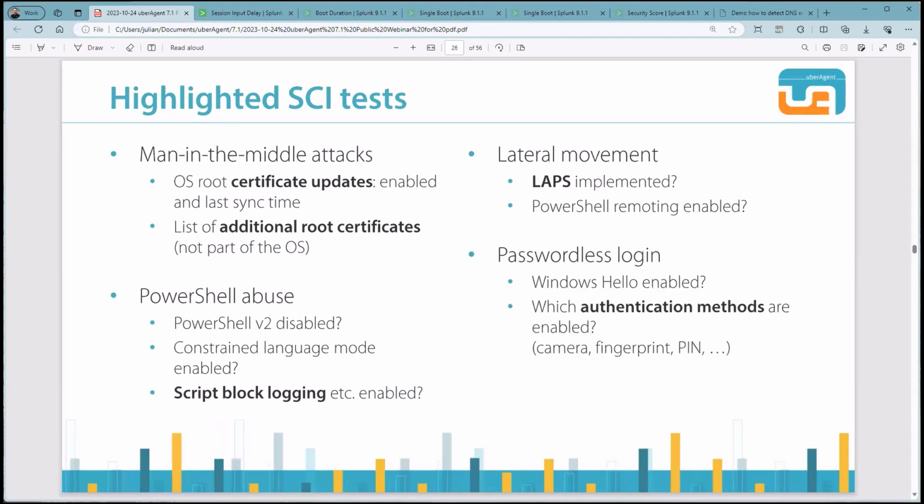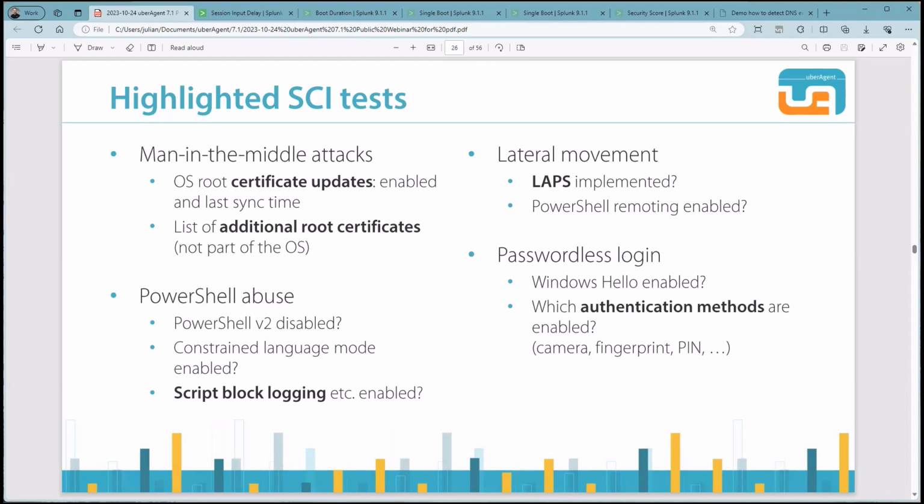The next category I want to mention is passwordless logon. So, for example, are your users using Windows Hello? And if they do, which authentication methods are they using? For example, PIN code or facial recognition. As mentioned earlier, these are just a few tests we implemented.